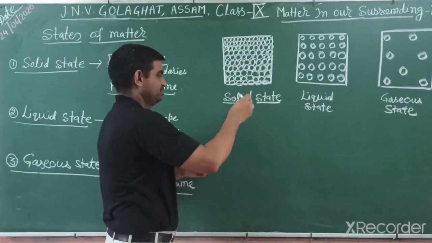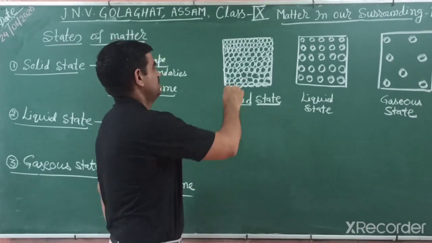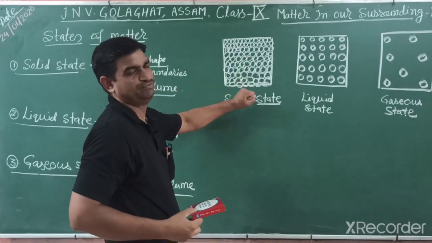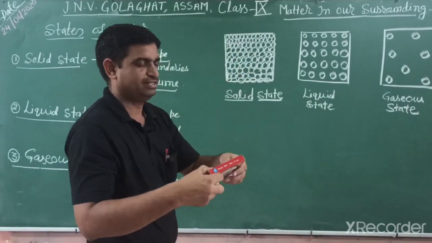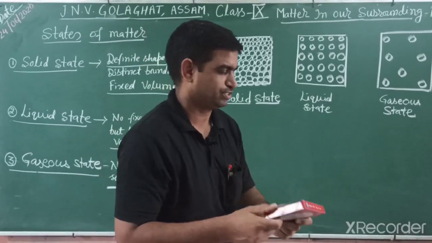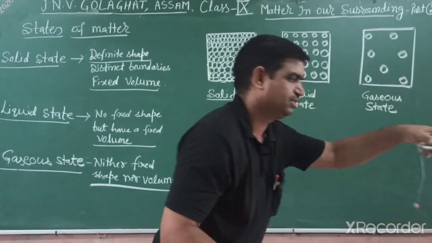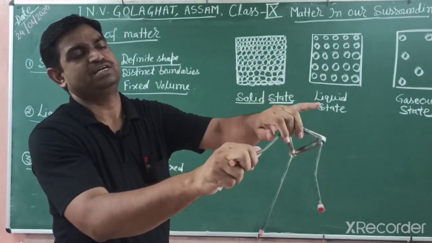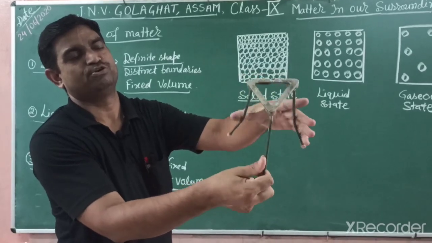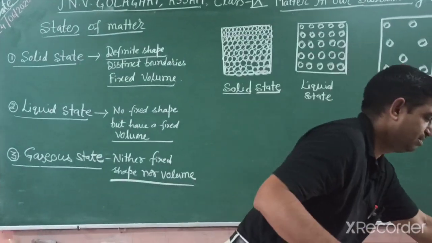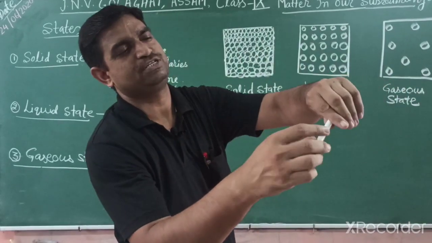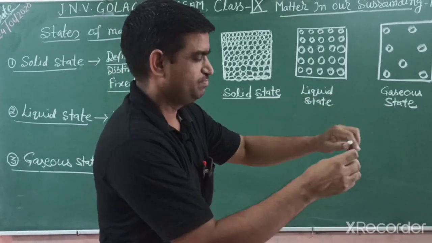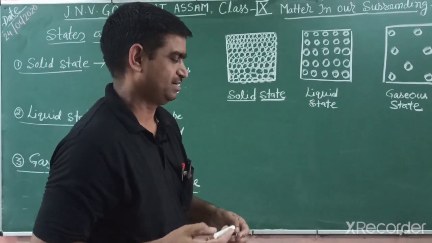We are showing solids because these are made of particles and the particles are very near to each other. They have a definite shape and definite volume. And due to being so near, the particles have a very strong force of attraction, like this tripod stand. If you want to break it, this does not happen. Why? Because they have a very strong force. It is made of iron, but we can break this chalk piece. Why? This is also solid, but we can break it. So the force of attraction also depends on the nature of the particles.